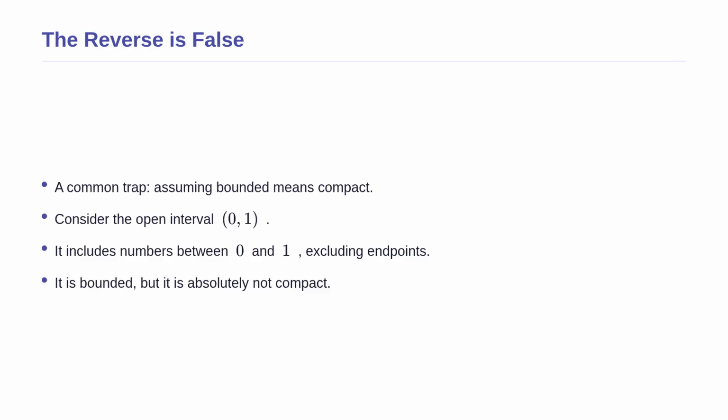Now we must look at the reverse situation, which is a very common trap for students. Just because a set is bounded does not mean it is compact. Let us consider the open interval from 0 to 1. This set includes all numbers between 0 and 1, but it strictly excludes the exact endpoints. It is obvious that the set is bounded because the distance between any 2 points is always less than 1. However, we are going to show that it is absolutely not compact.